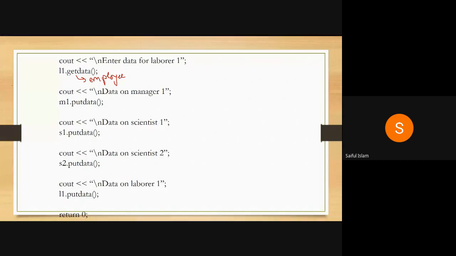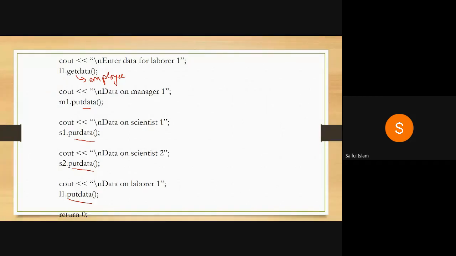Similarly, you have put data of a labor, put data of a manager, put data of a scientist, put data of an employee. So it's used for labor, but it's a put data of employee. So we will be putting the data of an employee here. So two different points are there: function overriding in a derivation and access specification.